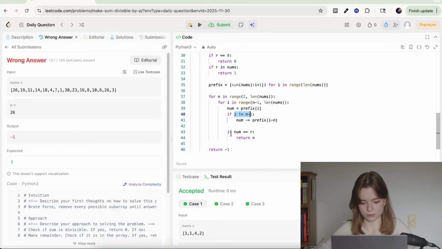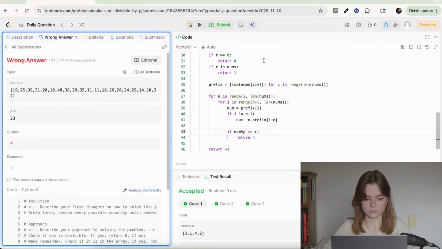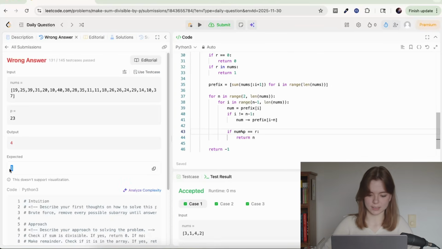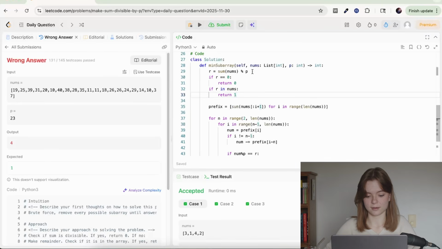So if num equals r or num mod p, should we do or? I don't think we need it. Because, okay, mathematically we don't need it. I'm just thinking optimizationally we can say, oh, most of the time it will be this or that, but I don't think it's that much of an optimization. Let's just do that. Yeah, that was actually easier than I thought it would be. Okay. The output there is 4, and we expect it to be 1. We expect it to be 1 because we expect r to be in nums.